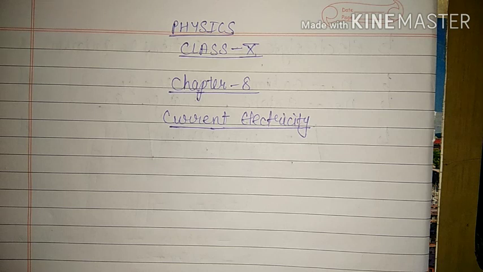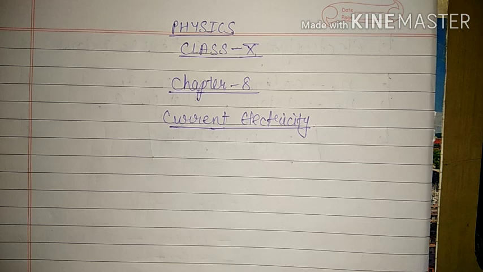Before starting this topic, we have to revise some concepts from our previous classes. In work, energy and power, we studied the definition of potential energy: the amount of work done in bringing a body from infinity to that point, a point on the earth's surface where we want to bring that body. Here we are going to define the same thing for a charge, so it will be electrical potential.